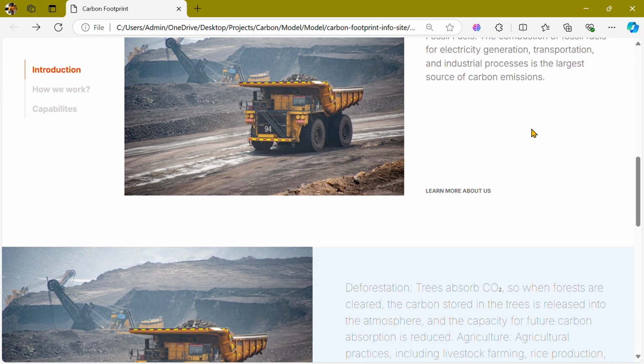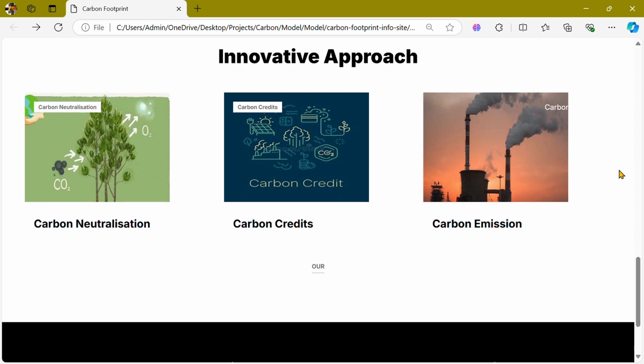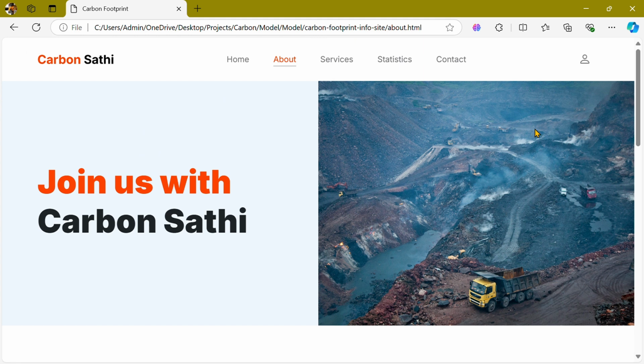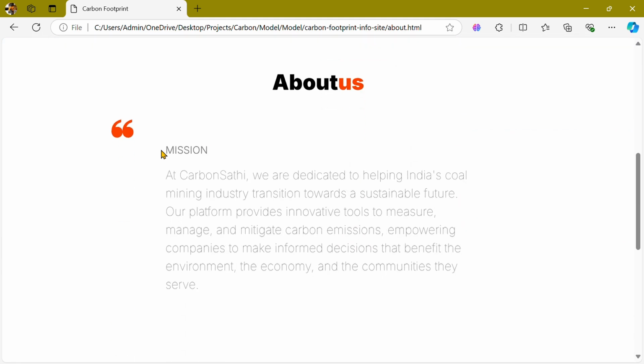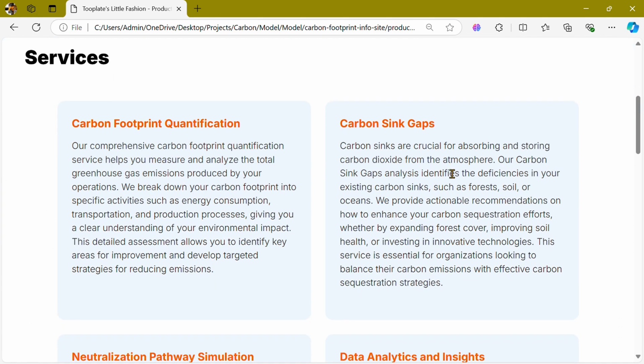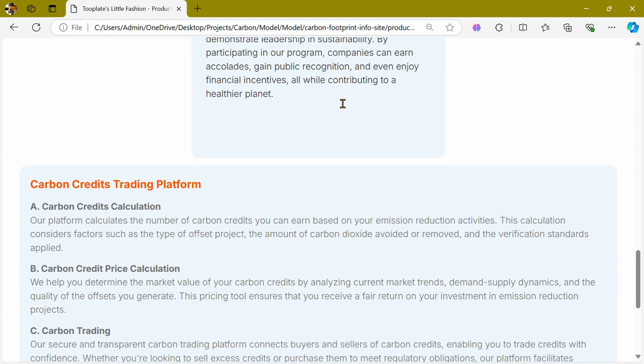Here is the web application that will give a brief insight of what we are providing as our solution. Homepage describes what innovative approaches we are giving as a solution. About page tells what we are aiming to achieve with our solution. Services page describes what carbon emission and neutralization related services we are giving. It gives a brief idea to the user of what our solution will aim.